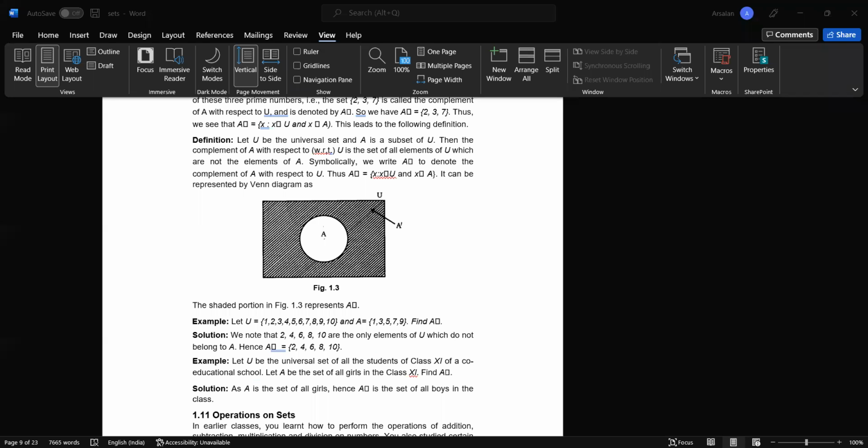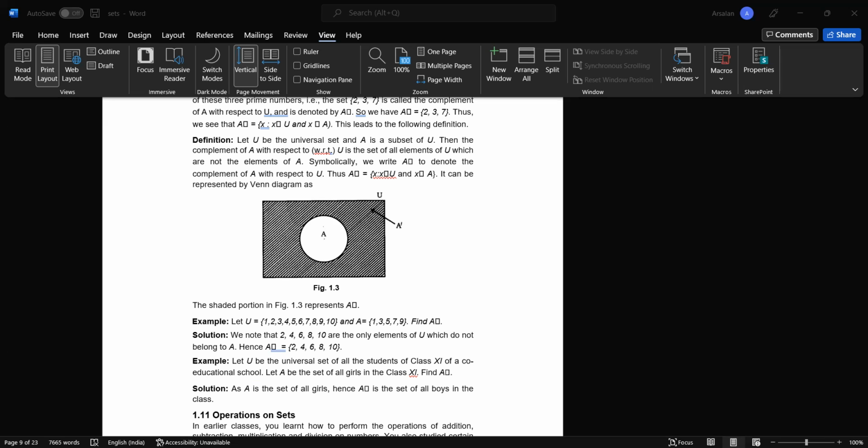We see that 2 belongs to U but 2 does not belong to A because 2 is a divisor of 42. Similarly, 3 belongs to U, but 3 does not belong to A, and 7 belongs to U, but 7 does not belong to A. Now, 2, 3, and 7 are the only elements of U which do not belong to A. The set of these three prime numbers, {2, 3, 7}, is called the complement of A with respect to U and is denoted by A complement. So we have A complement equal to {2, 3, 7}. Thus, A complement is equal to {x such that x belongs to U and x does not belong to A}. This leads to the following definition.